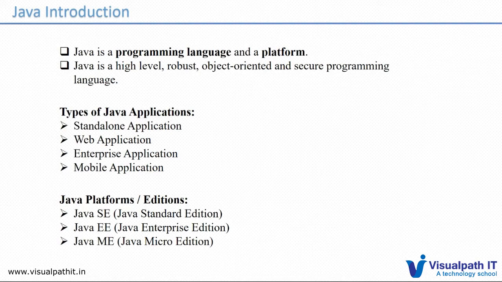Along with security, it has object-oriented features like inheritance, polymorphism, and object-oriented programming. Everything it will include, and we can discuss object-oriented concepts later. And it is robust. What is robust? Robust means it is about memory management.